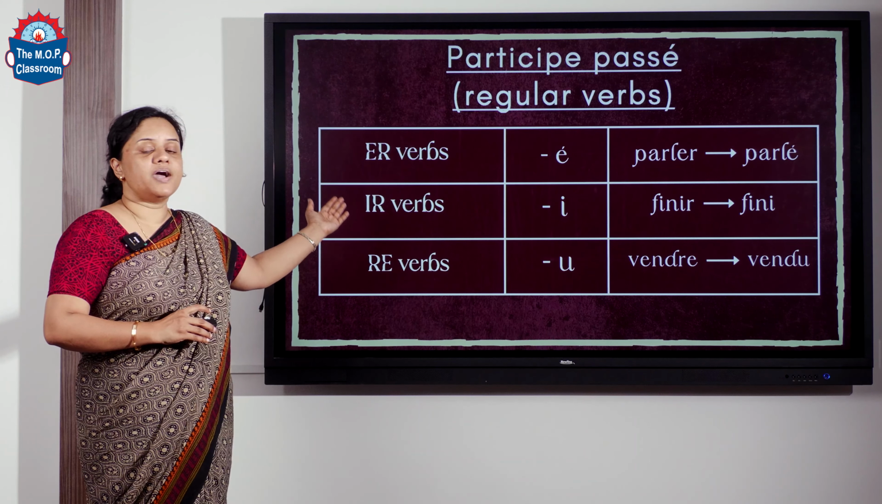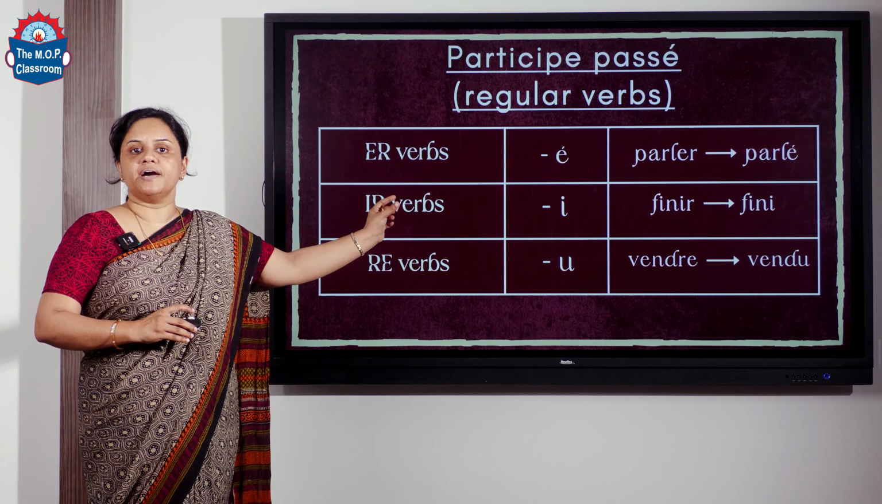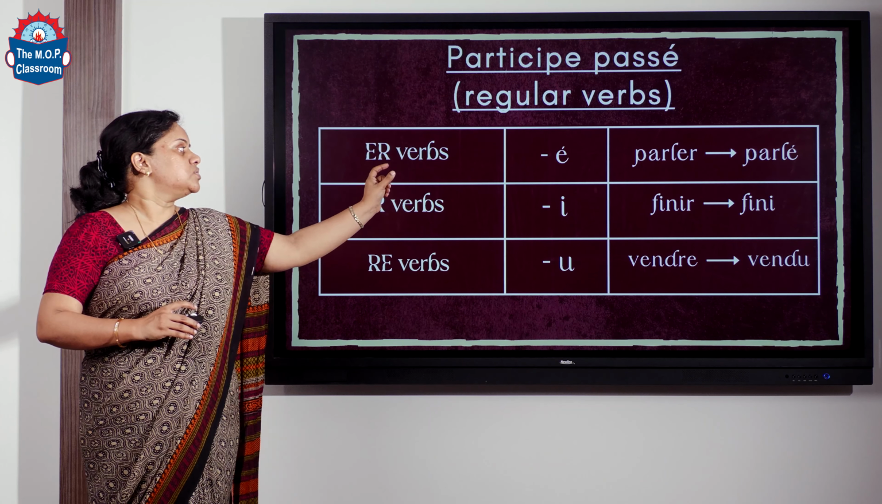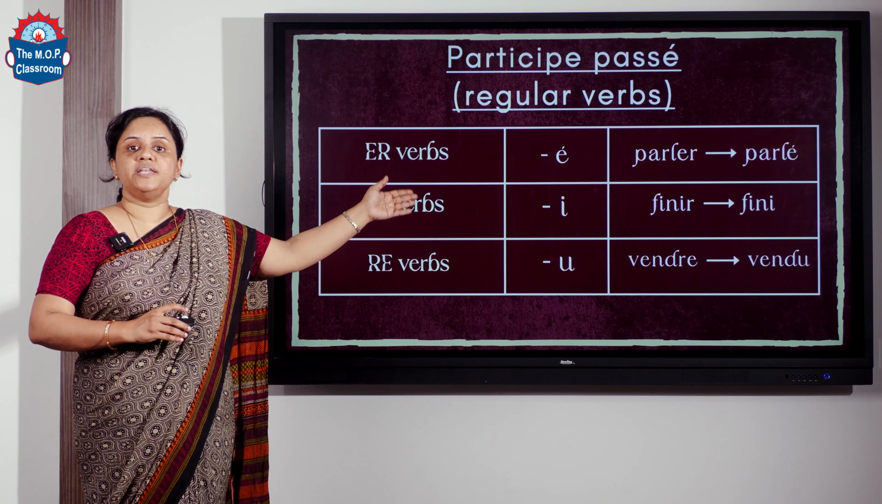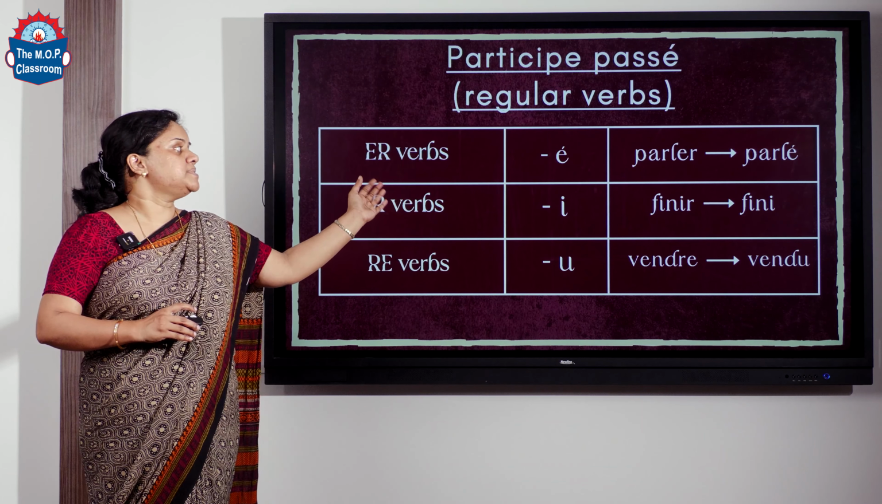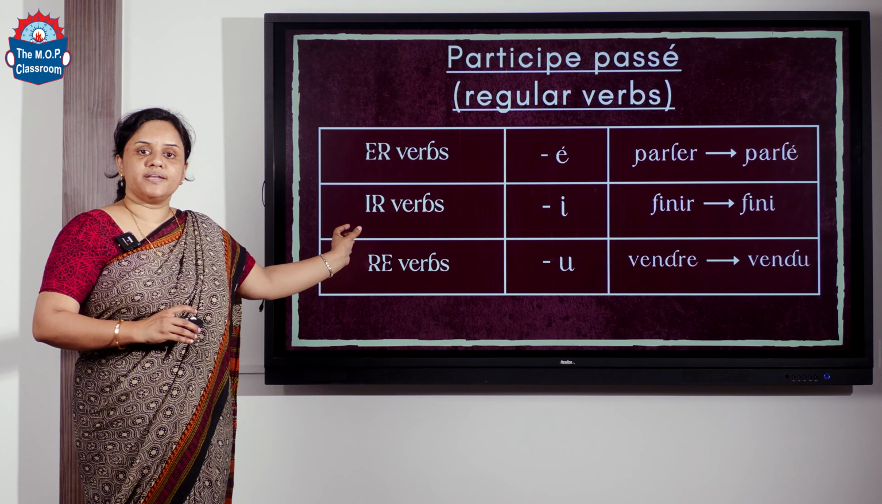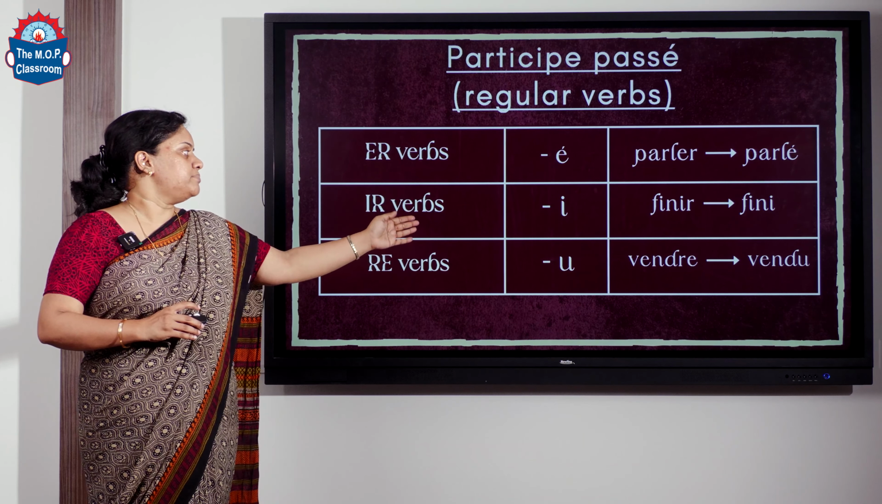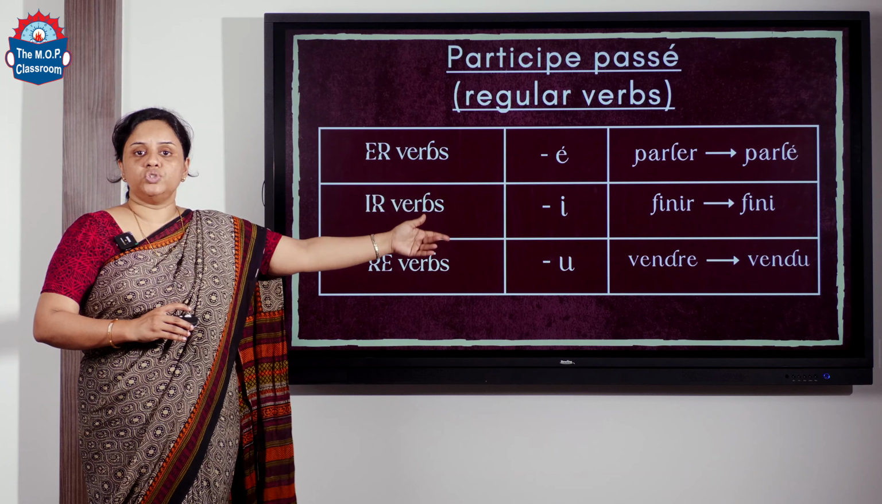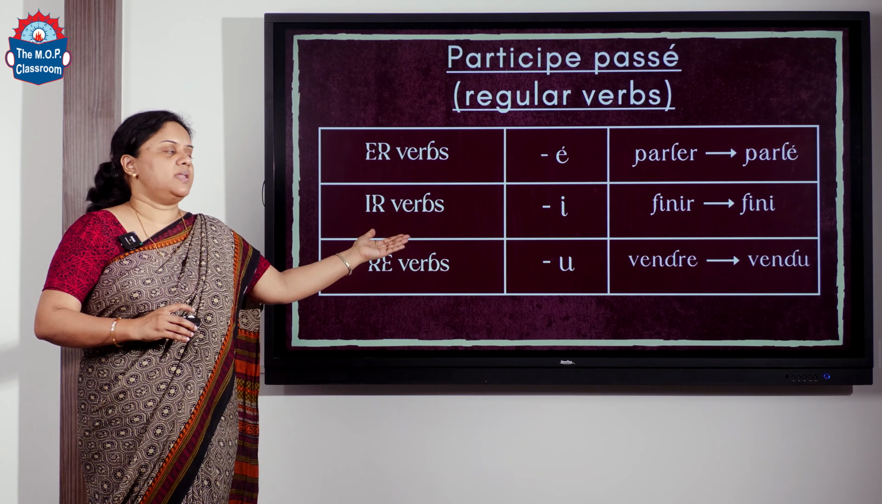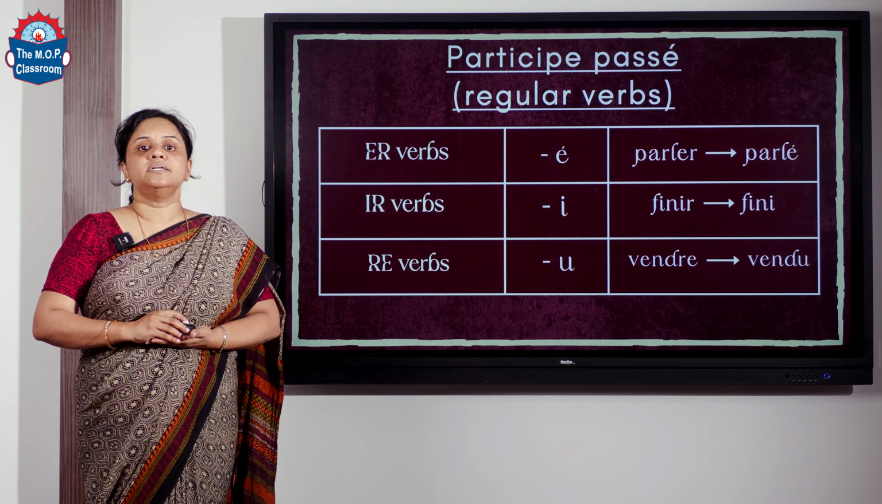And here we have IR verbs. So you remove the IR and add just i. We have the example finir. Finir is to finish. It becomes fini. And RE verbs, you remove the RE and add u. For example, vendre becomes vendu. Vendre means to sell. So these are the regular participe passé verbs.